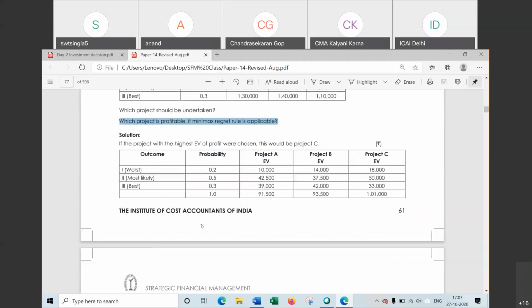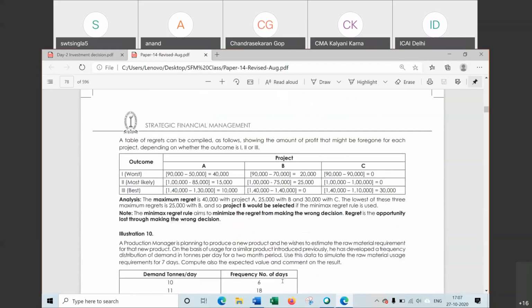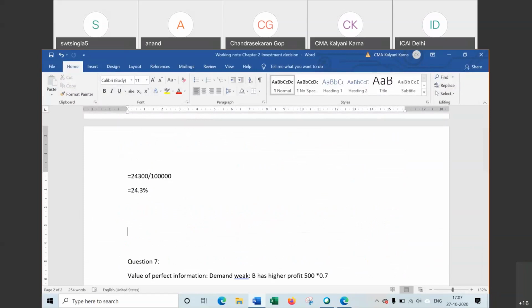Now for minimax regret rule, we will make the table. इसके लिए table बनाएंगे. First find the first step. Let's have some working for this question. That is minimax regret.